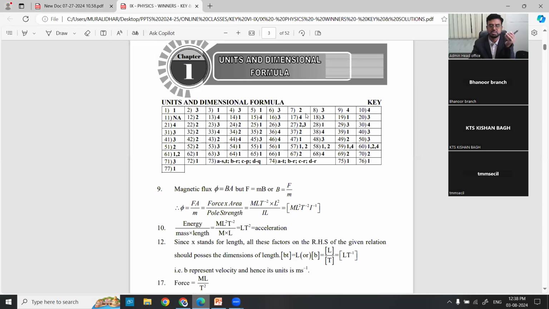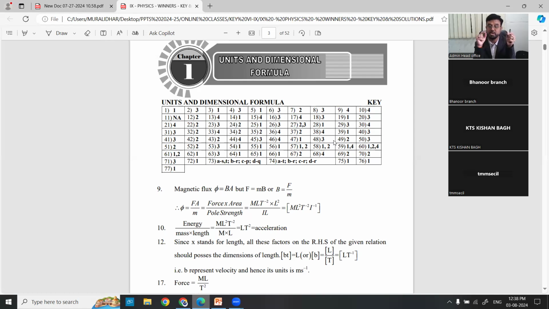For example, there are totally 77 questions for units and dimensions. 77 different types of questions: single correct multiple choice questions, multi-correct multiple choice questions, match the following, passages, integer questions, or statement questions like assertion and reason. We give a key for all 77. Answers are given directly, 1, 4, 3, whatever it may be.